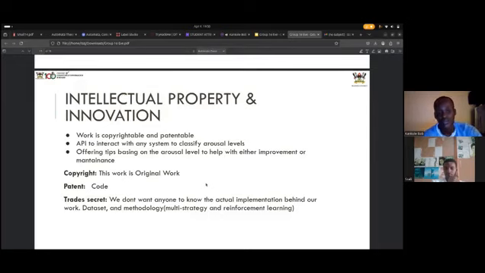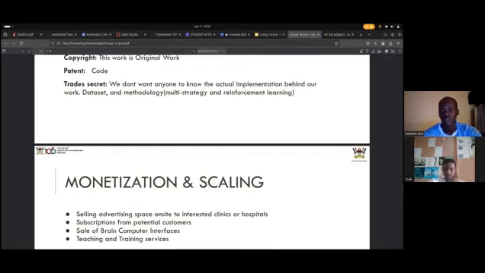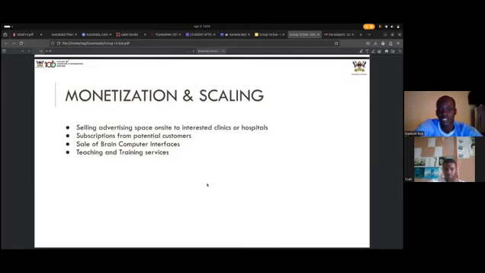Then trade secret. We don't want anyone to know the actual implementation behind our work, the data set, and methodology, of which this is the multi-strategy and the reinforcement learning. So we have to have some privacy in our work, so that not everyone can have a view on our back end. So, going to the next slide, that is monetization and scaling.